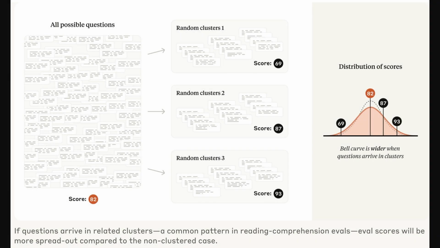Okay, so this figure on page 4 builds on the previous one. Instead of random question selection, we now have clustered selection. The article highlights how related questions, like those from the same text passage, are often grouped together. So, as we see in the figure, this clustering leads to a wider distribution of scores, meaning greater uncertainty. This emphasizes the article's point about the importance of using clustered standard errors in these cases, as regular standard error calculations might underestimate the true variance.